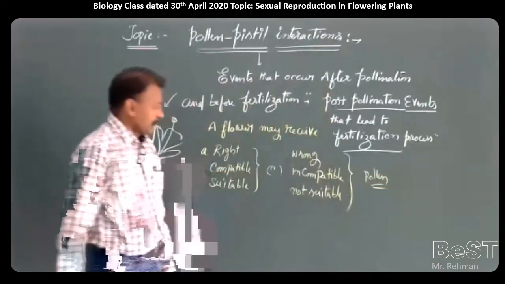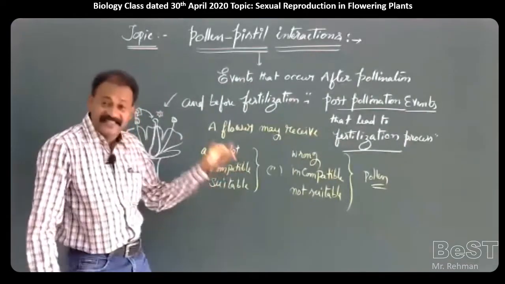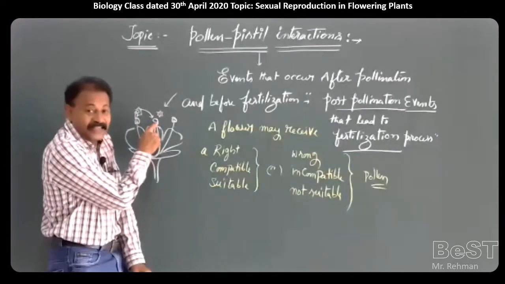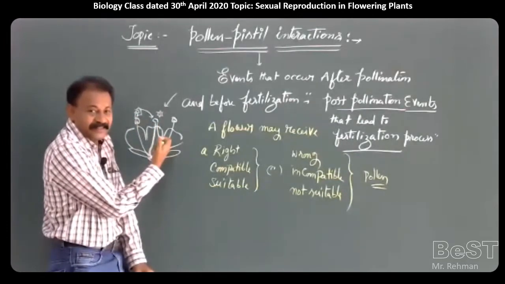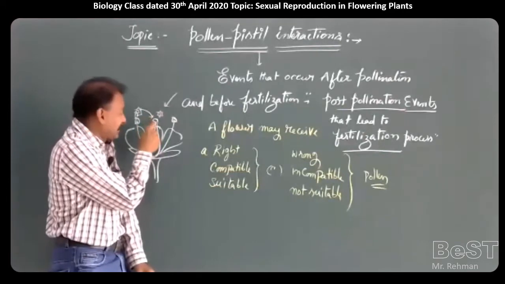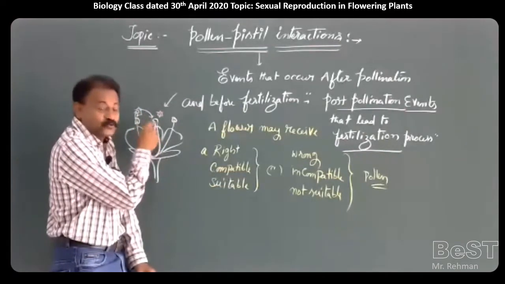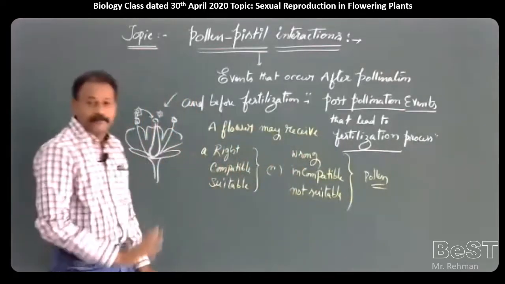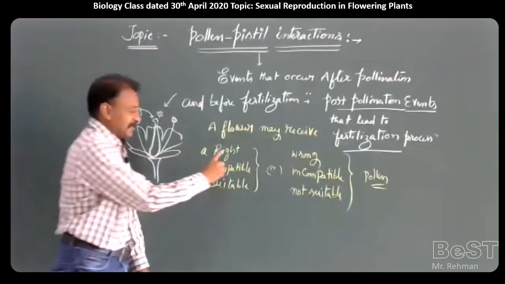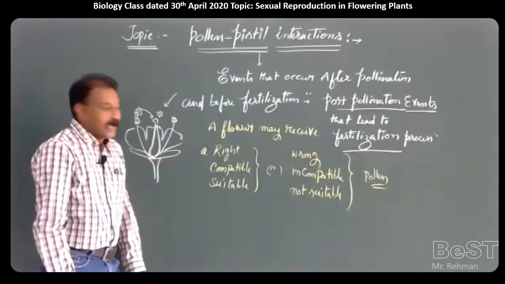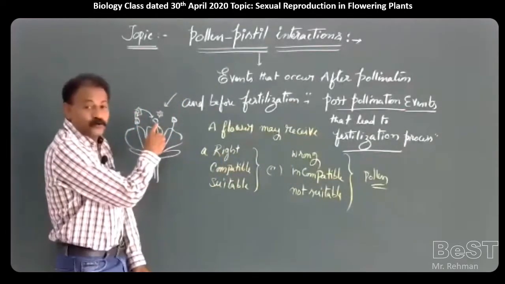So this is the ability, capability or quality of the stigma: it has to select or choose which is right pollen and which is wrong pollen. How does the stigma do this?